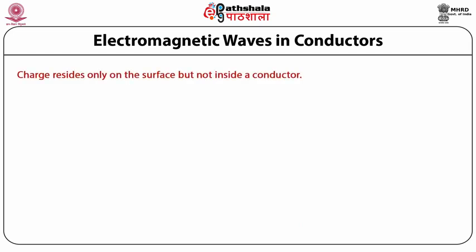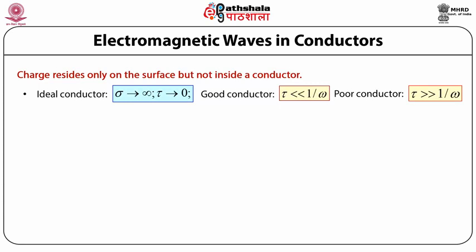This of course is a well-known fact: the charge resides only on the surface, not inside a conductor. The time constant tau is a measure of the goodness of a conductor. For an ideal conductor, sigma tends to infinity and tau tends to 0, and any charge inside a conductor flows immediately to the surface. A conductor is good as long as tau is much less than other relevant time intervals, say tau is far less than 1 upon omega. On the other hand, if tau is far greater than 1 upon omega, we have a poor conductor.